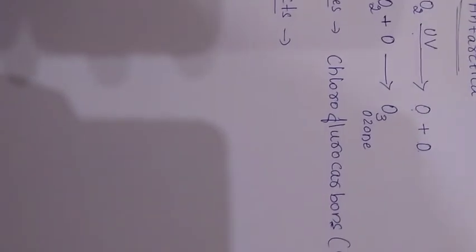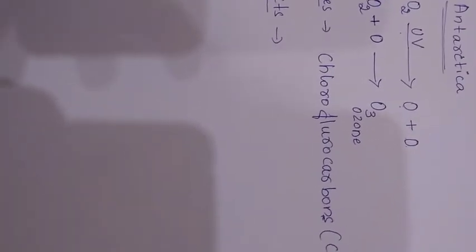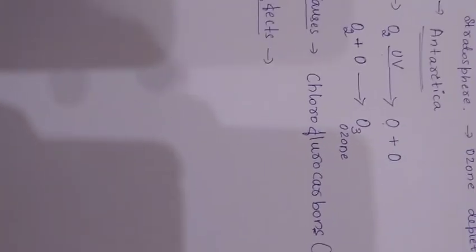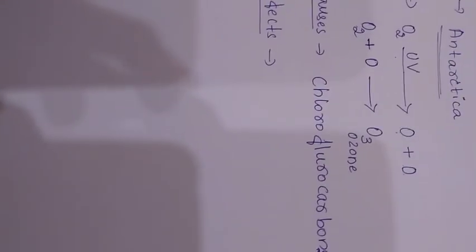In human beings, it also affects the eye, due to the absorption of a high dose of ultraviolet radiations.